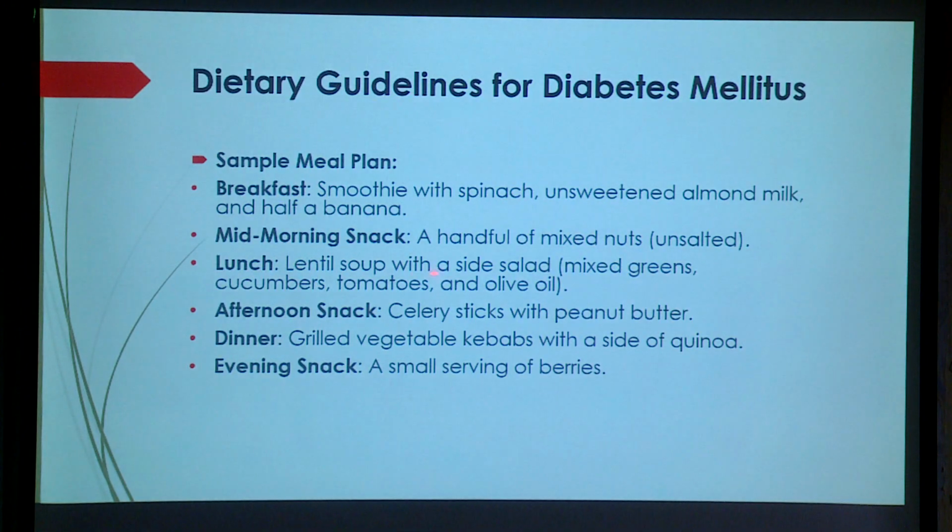In lunch, lentil soup with a mixed salad of green cucumber or tomato with olive oil. You can take cold press oil also. Then in snack, you can take drumstick also, and peanut butter. And in dinner, grilled vegetable kebab or quinoa seeds, and in the evening a few berries.